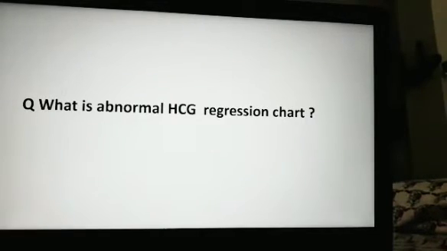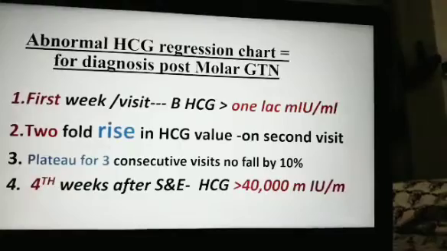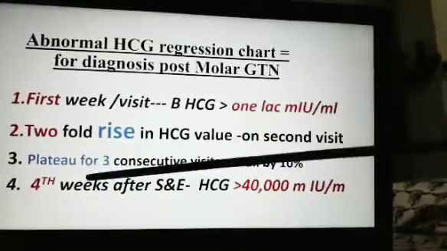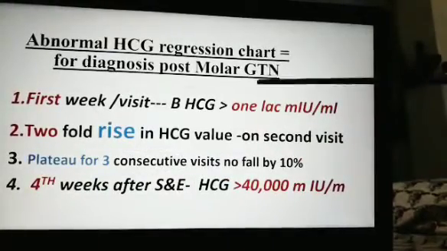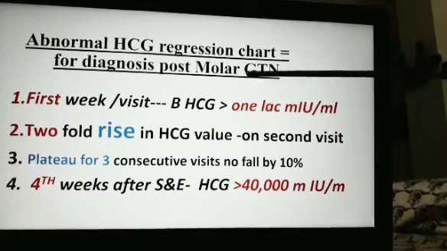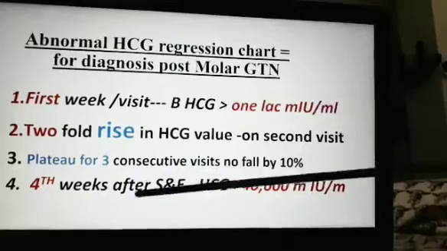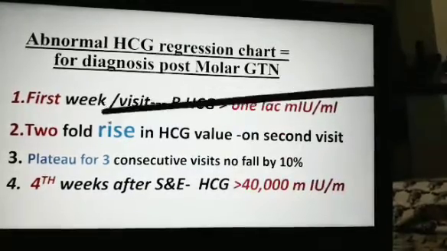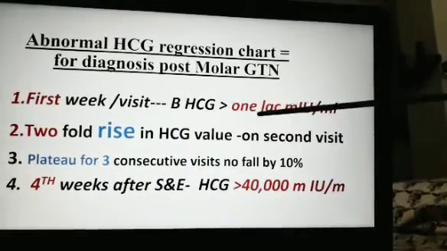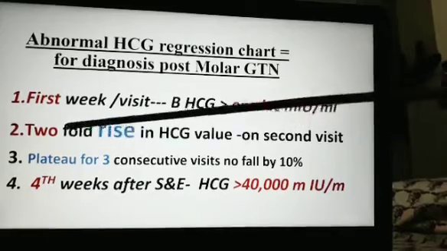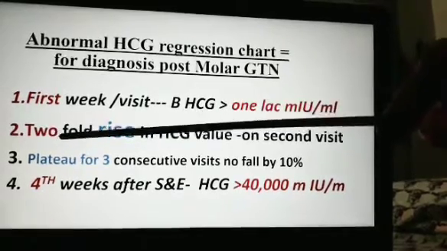What is the abnormal HCG regression chart? This is a very important question asked for the spots. In these cases, there are 4 points. This chart is meant to diagnose GTN in the form of persistent disease, invasive mole, or choriocarcinoma. On the first visit, HCG titer is more than 1 lakh. On the second visit, 2-fold rise.